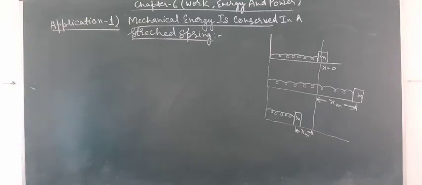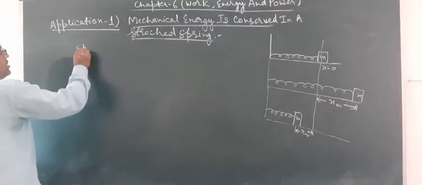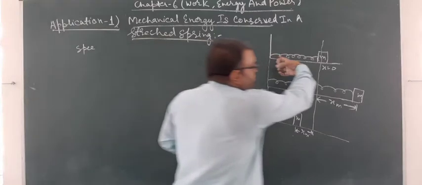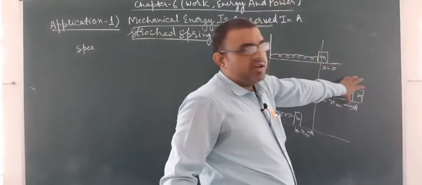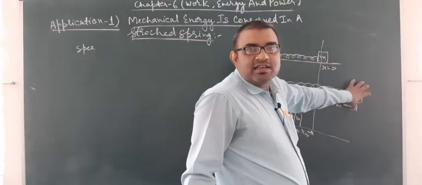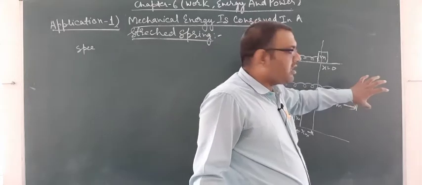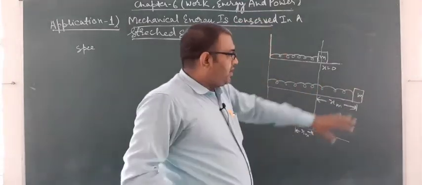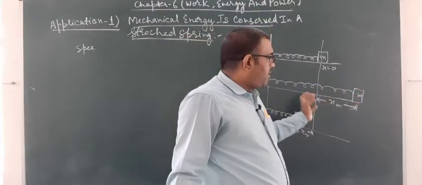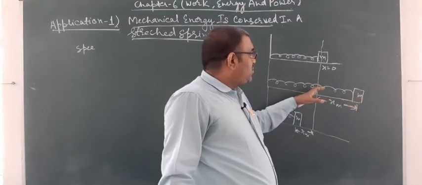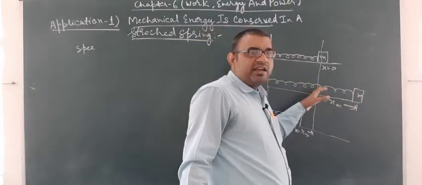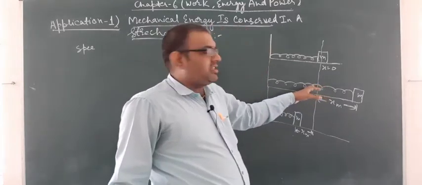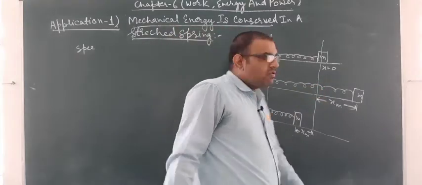Now we will see the relationship between the kinetic energy and potential energy. Suppose we had stretched the spring to this position and the spring is at rest. Now we release the spring from this position, and as the spring goes from its stressed state to the equilibrium position, its kinetic energy and velocity are maximum at x is equal to 0.